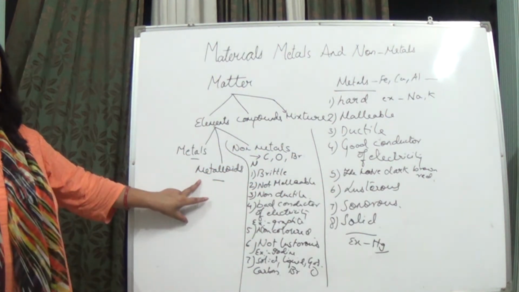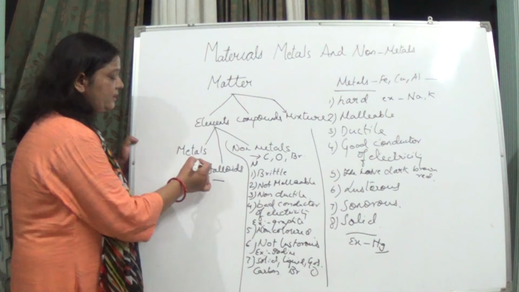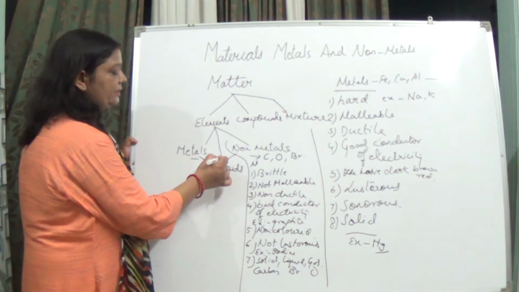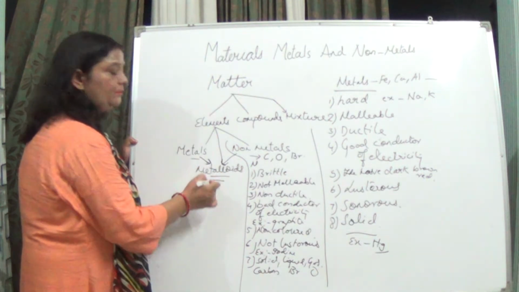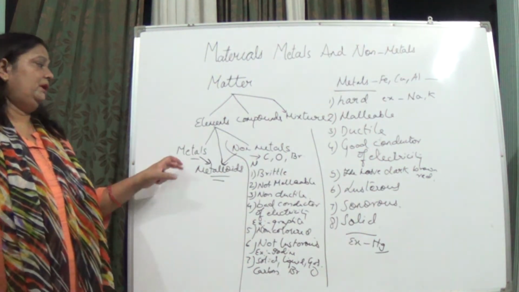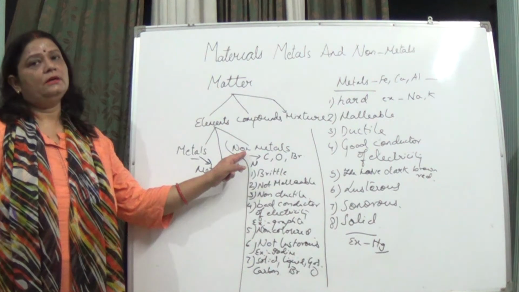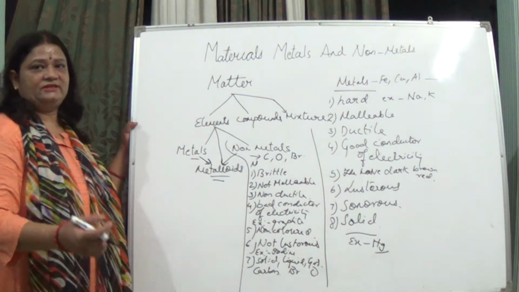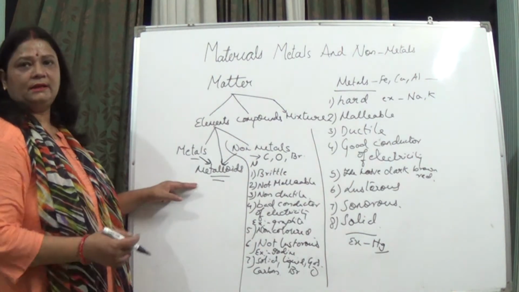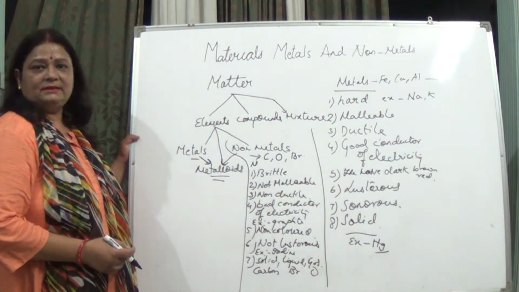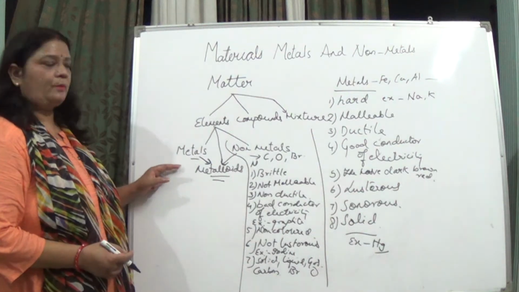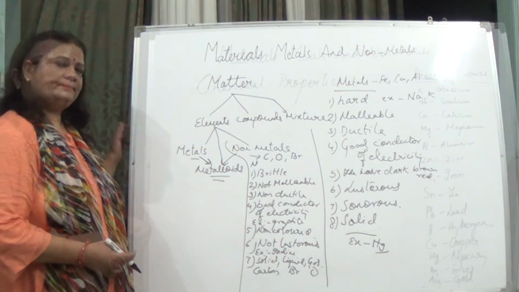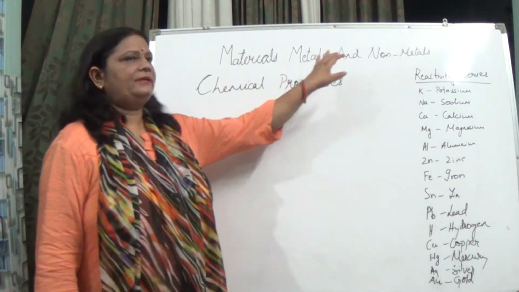So what are these metalloids then? These have the characteristics of both metals as well as non-metals. So their properties will be intermediate between metals and non-metals. Some examples of metalloids are germanium and silicon. These are all metalloids, and they have the properties of metals as well as non-metals. So we have studied the physical properties of metals and non-metals.